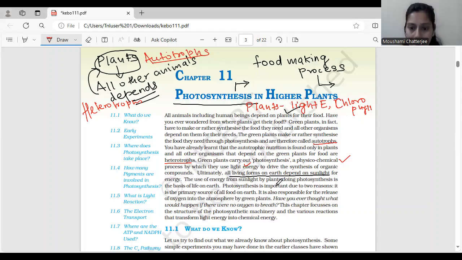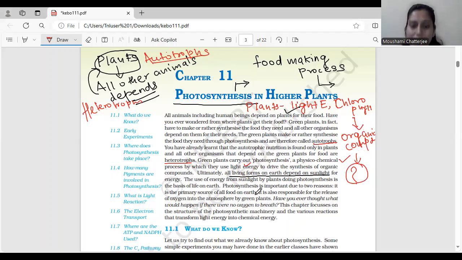Apart from this, there are other raw materials which are required for this process to be carried out. Okay. So the use of this light energy, chlorophyll, and other components will lead to the formation of organic compounds. This is also very, very important. Organic compounds will be formed under such a situation. And what are these organic compounds? ये हम आगे जाके समझेंगे. ये organic compound किन particular material की बात हो रही है.